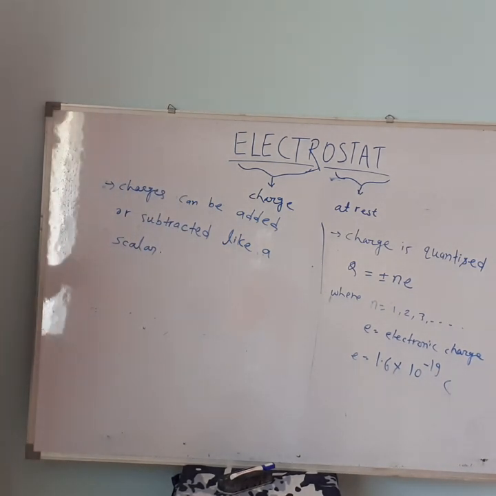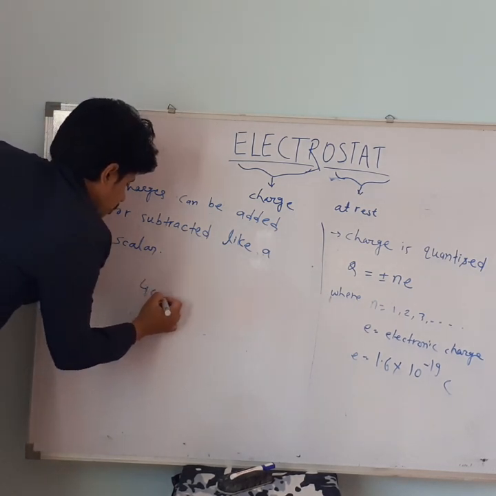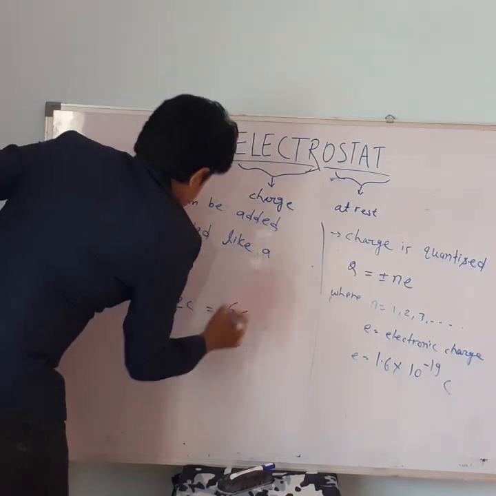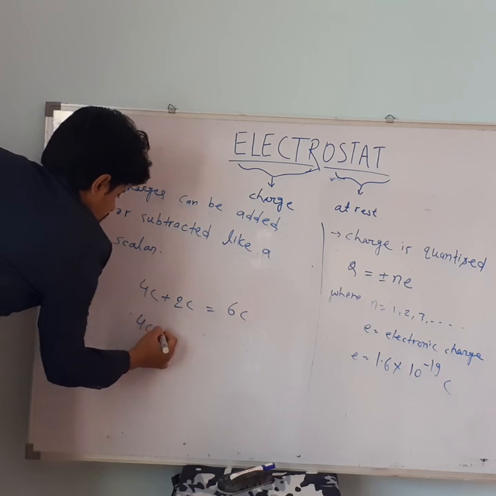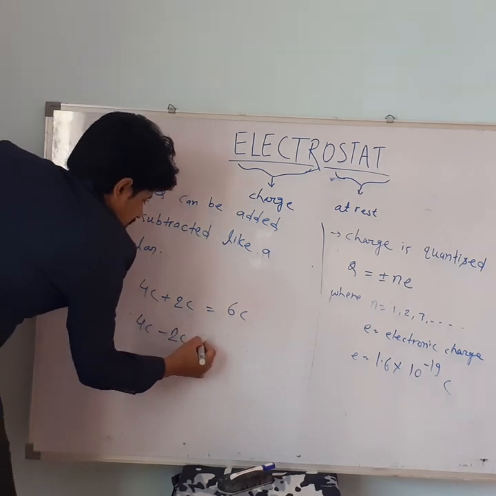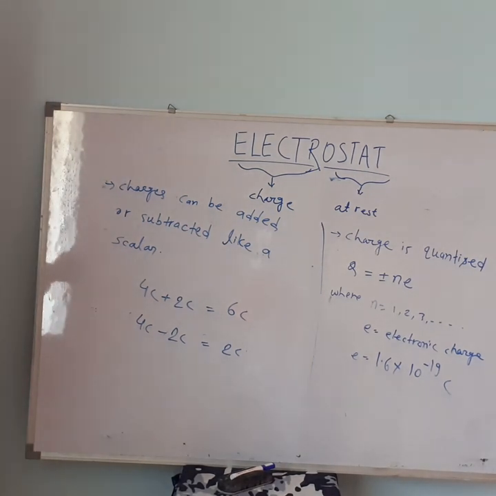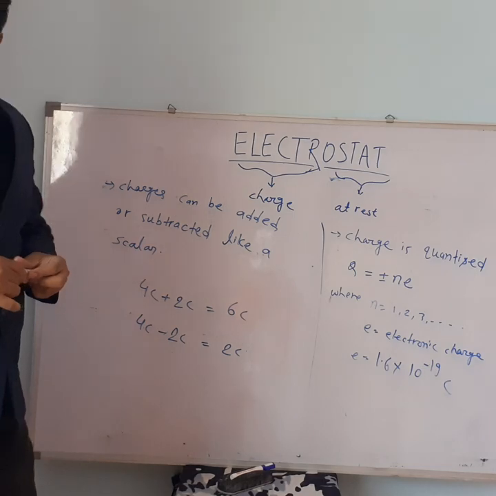That is, 4 Coulomb plus 2 Coulomb is equal to 6 Coulomb, or if it is 4 Coulomb minus 2 Coulomb, then it is 2 Coulomb. So charges can be added or subtracted like a scalar.